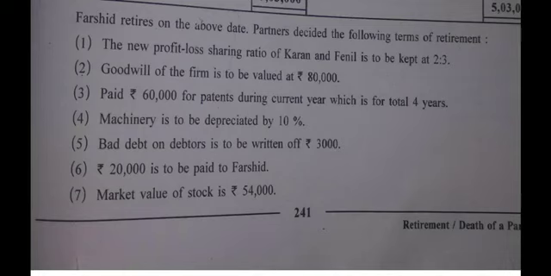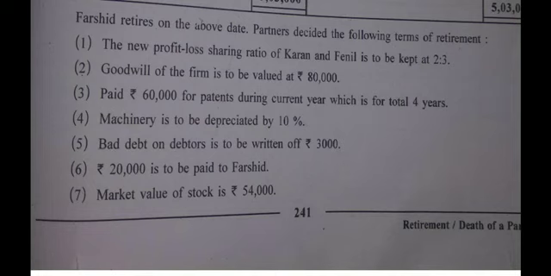The amount payable to the retiring partner is to be paid in cash, or else it is to be kept as a loan. We've understood this in the previous sums that we have solved, of course. Here it is clearly instructed that you will pay 20,000 to Farshid.